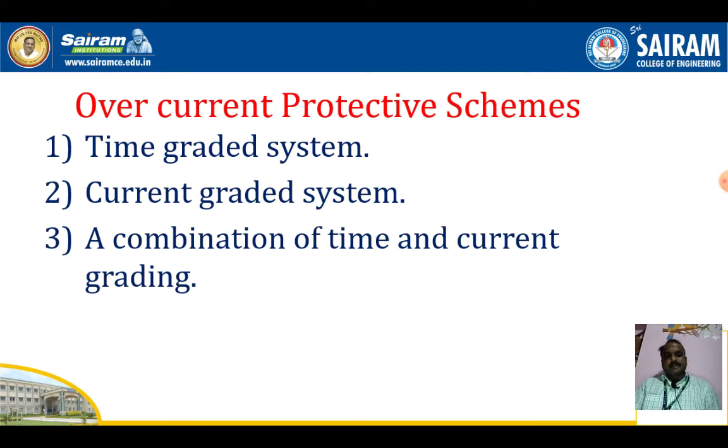So in this system, it depends on both the time and current values. Our current protective schemes are designed for protection of distribution lines. We have transmission lines and distribution lines, right?